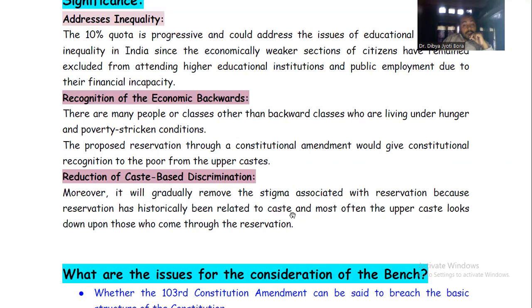Most often, the upper caste looks down upon those who come through the reservation.